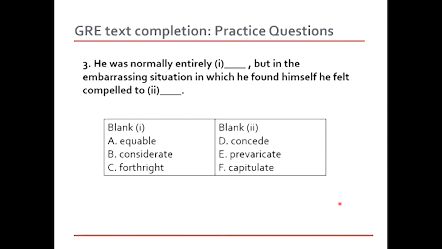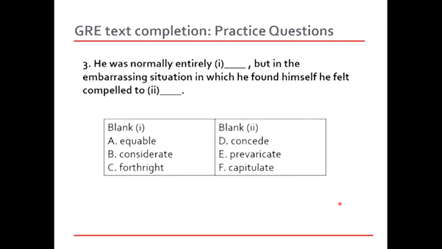So let's look at the options that we have. So first of all, we have blank 1: equable, considerate, forthright. And for blank 2, we have concede, prevaricate, and capitulate. All right, so in this case, the right answer for the first one, he was normally entirely. Okay, so what exactly do you think would be the right choice? It has something to do with him being calm about problems, and it refers to that. But which word over here exactly refers to his situation? So the right answer in this case could be, what does equable mean?